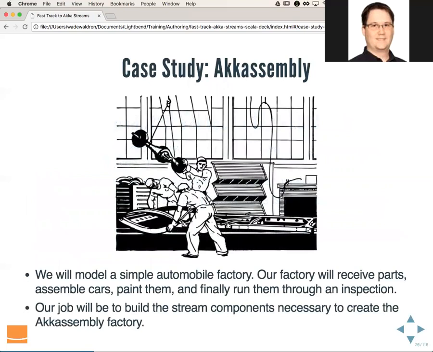For this course, we're going to be doing a case study. The case study is called Akka Assembly. We will model a simple automobile factory. Our factory will receive parts, assemble cars, paint them, and finally run them through an inspection. Our job will be to build the stream components necessary to create the Akka Assembly factory.